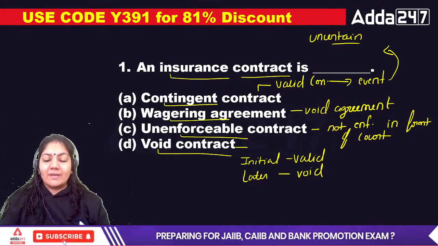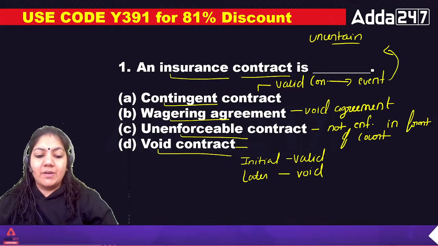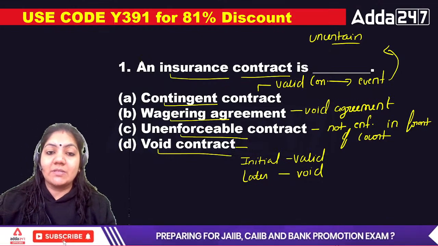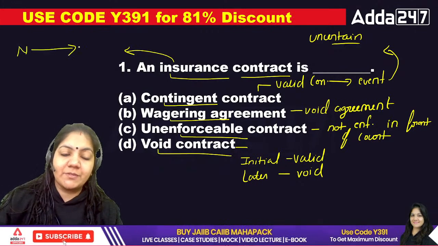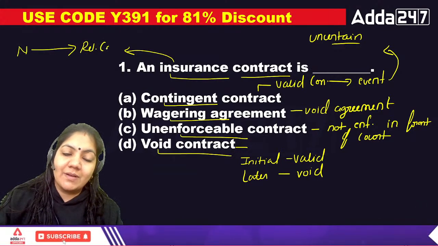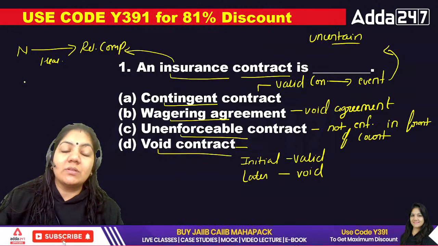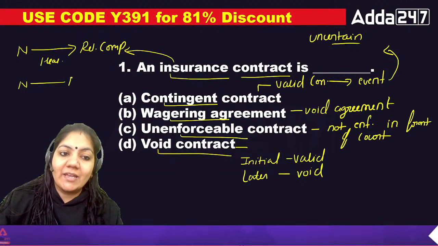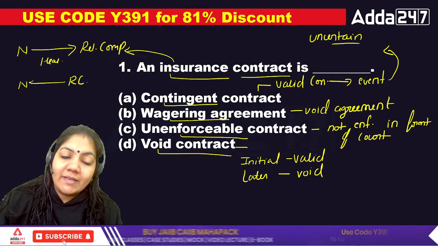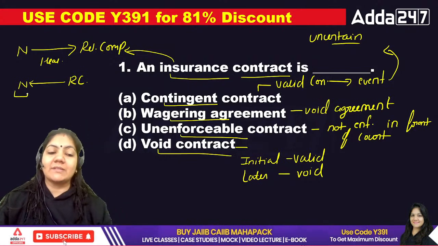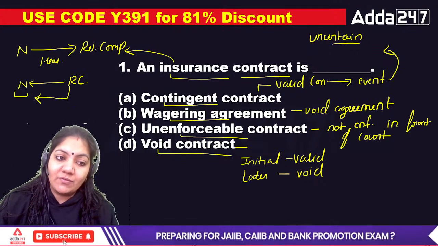So the insurance contract is, in this question, see what happens in insurance. Suppose N person has purchased health insurance from the Reliance company. So there is a valid contract between N and the Reliance company. And what is the valid contract? Reliance company is saying that if any accident or injury happens to you, we will give you the money.